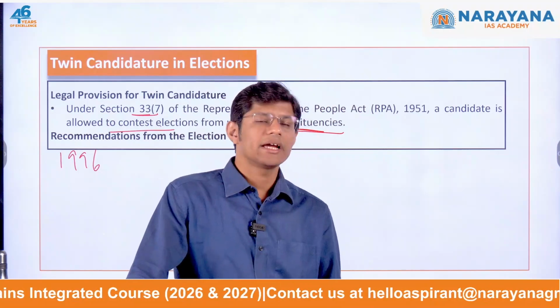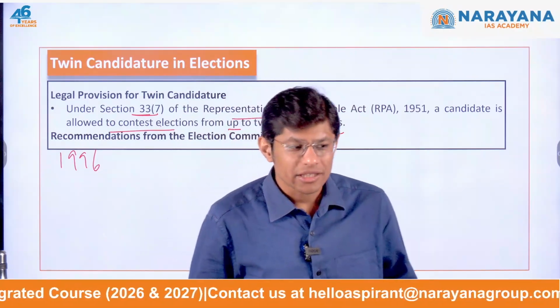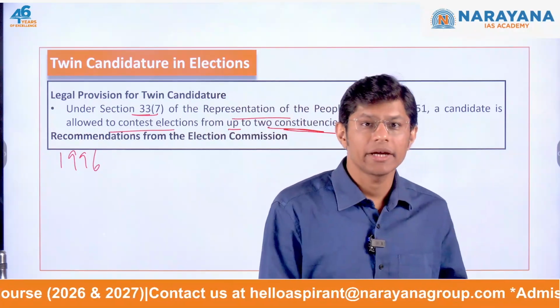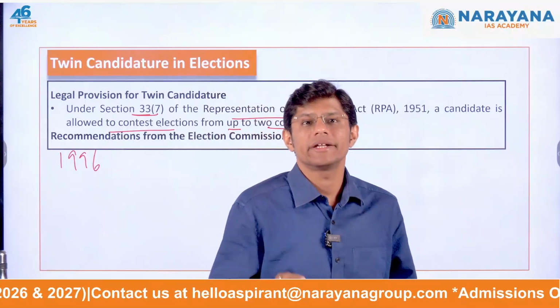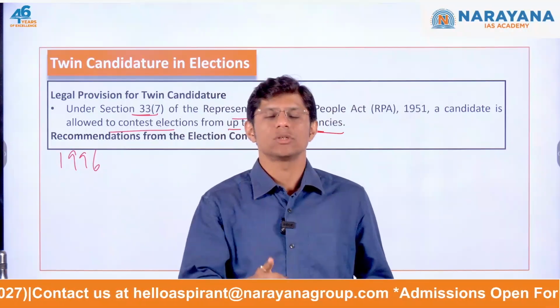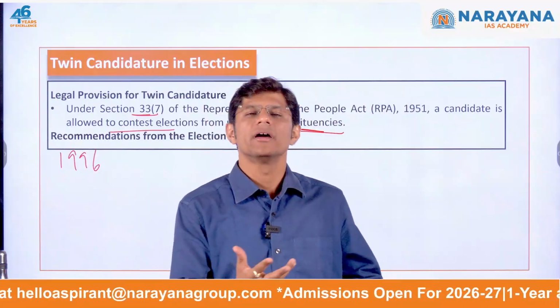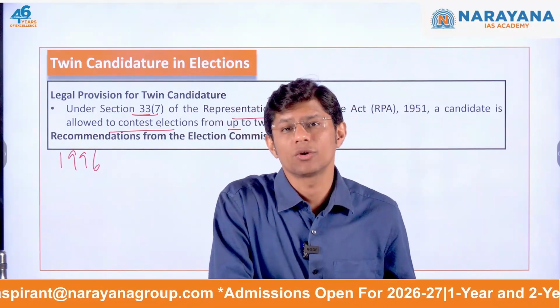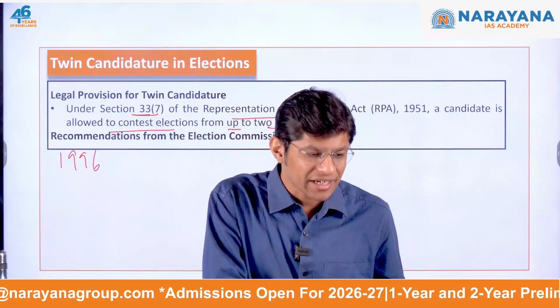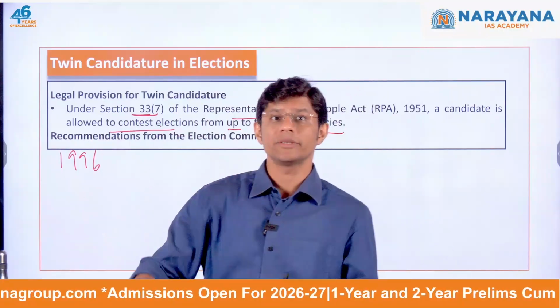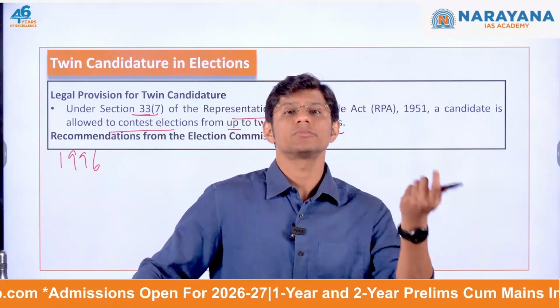In this regard, the Election Commission of India has recommended that the law should be amended to allow candidates to contest from only one constituency. Why? Because for the by-election, the Election Commission of India has to spend money again.